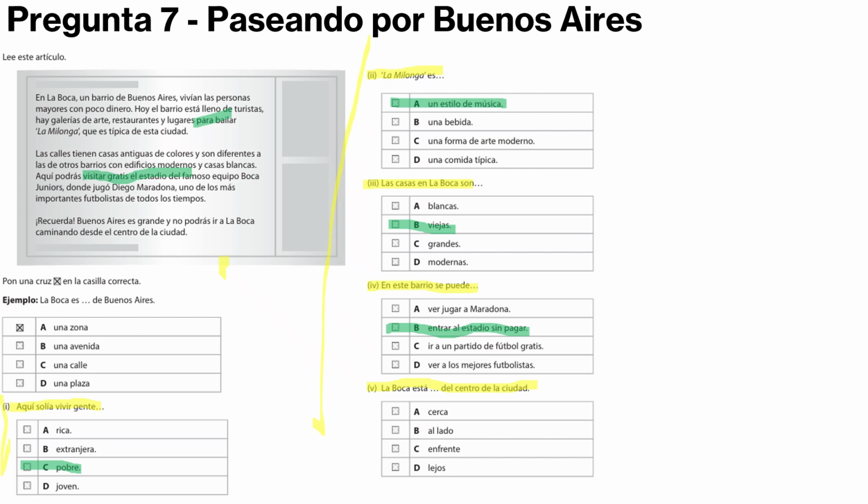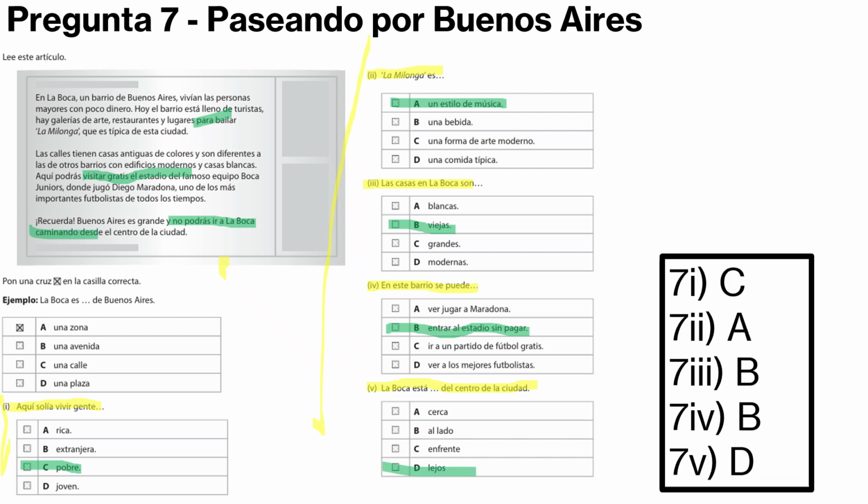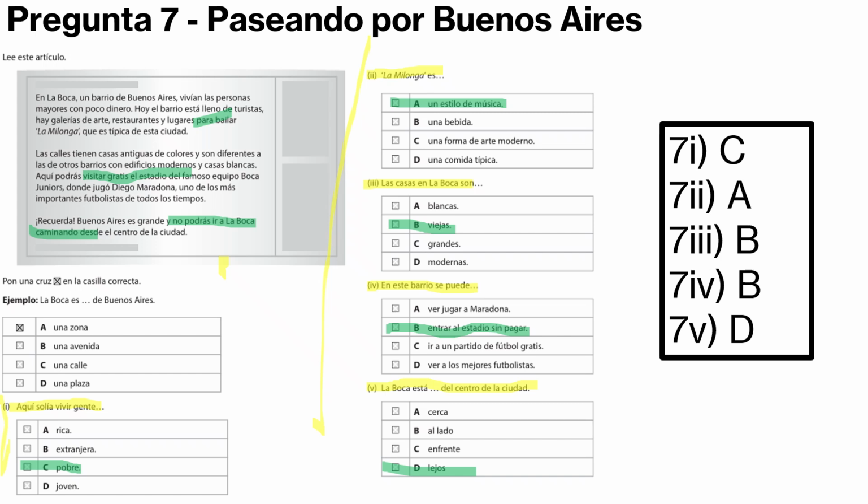So recuerda, Buenos Aires es grande y no podrás ir a La Boca caminando desde el centro de la ciudad. So it is not close, so it's lejos. Check the mark scheme, C, A, B, B, D, and you will get 5 out of 5.